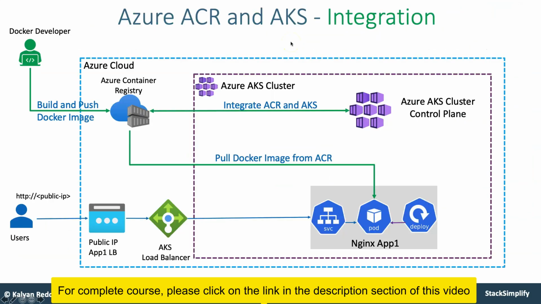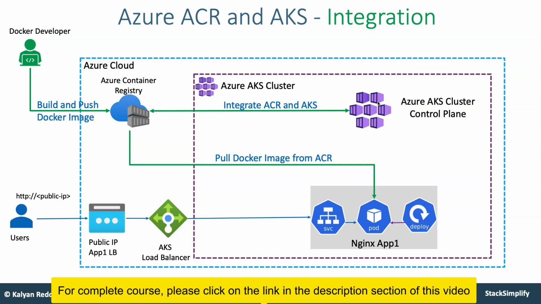Moving on, the next concept is going to be Azure Container Registry. You will see how to integrate Azure Container Registry with AKS. There will be a direct integration. If you have only one repository, you can directly integrate it to your AKS cluster with the standard documentation. But there are scenarios where you will have multiple Azure Container Registries in your organization.